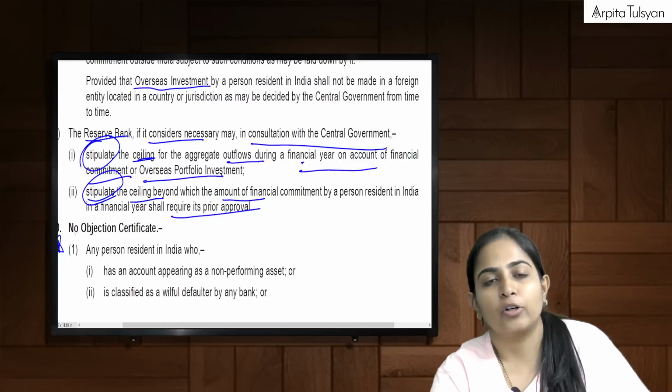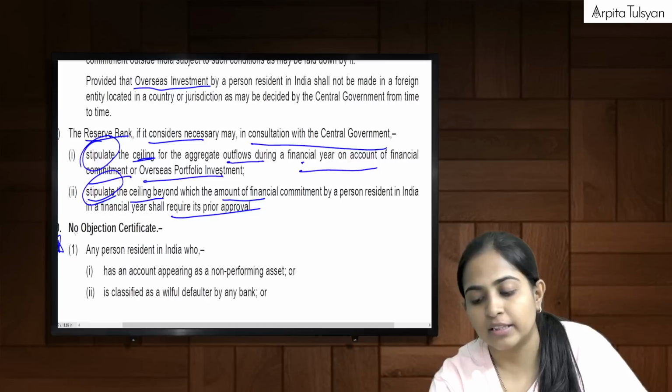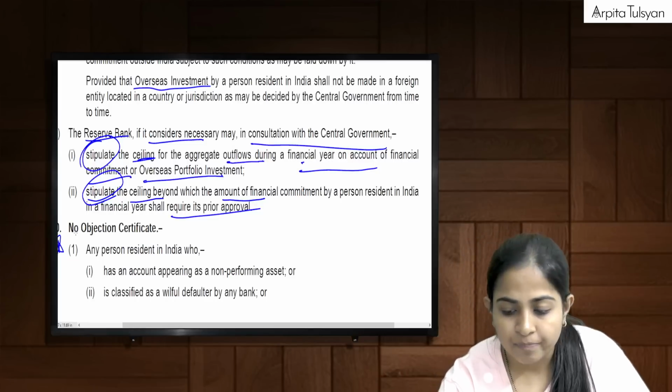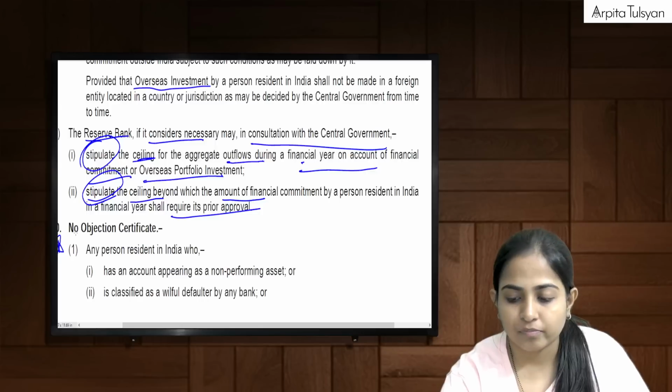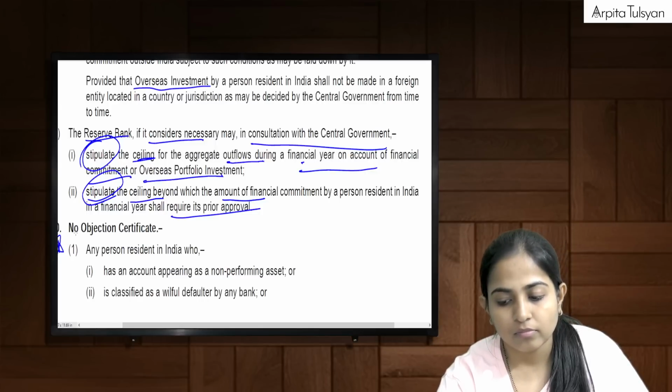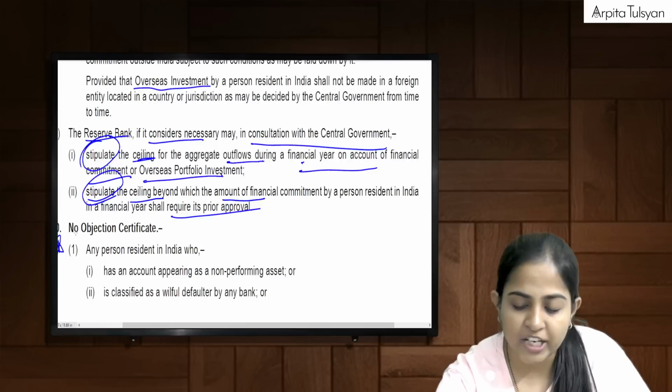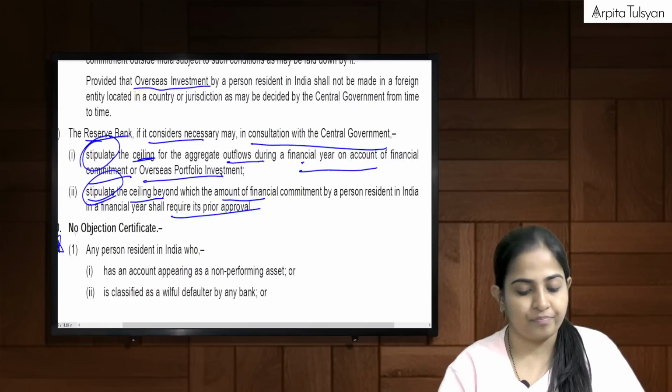So now here they are talking about something that was a new thing altogether, which was introduced. Please mark it as important. Have you already marked this as important? Yes. No objection certificate, everyone.